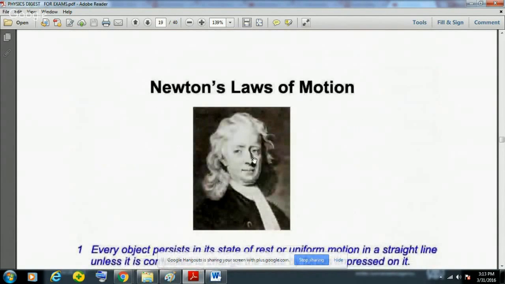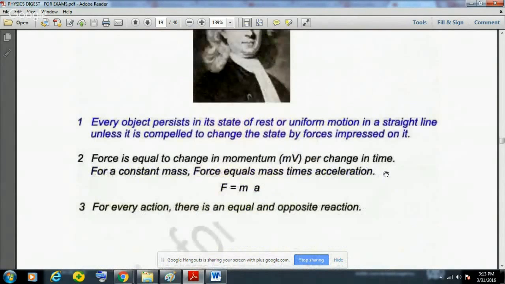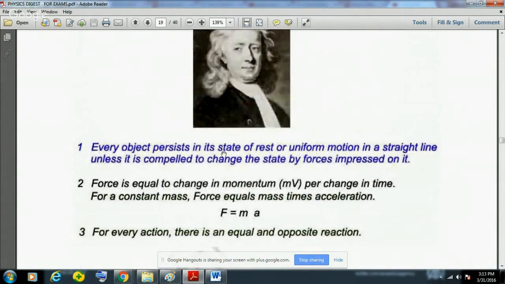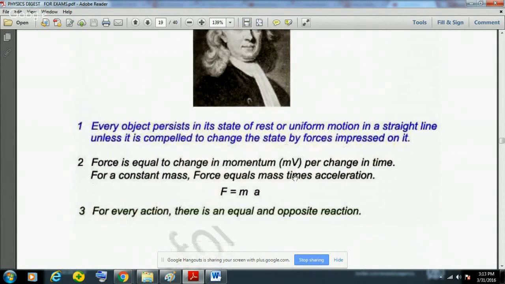See, this is Newton's laws of motion. They can be summarized as: every object persists in its state of rest or uniform motion in a straight line unless it is compelled to change its state by force impressed on it. मतलब अगर कोई बॉडी है या कोई ऑब्जेक्ट है तो वो अपने स्टेट ऑफ रेस्ट में या यूनिफॉर्म मोशन में रहेगी जब तक उसको कोई एक्सटर्नल फोर्स अफेक्ट ना करे.